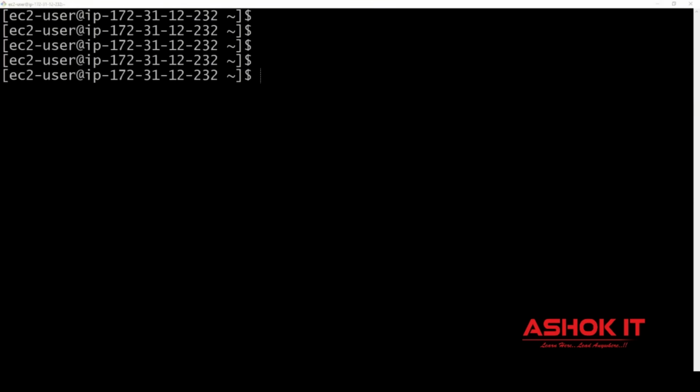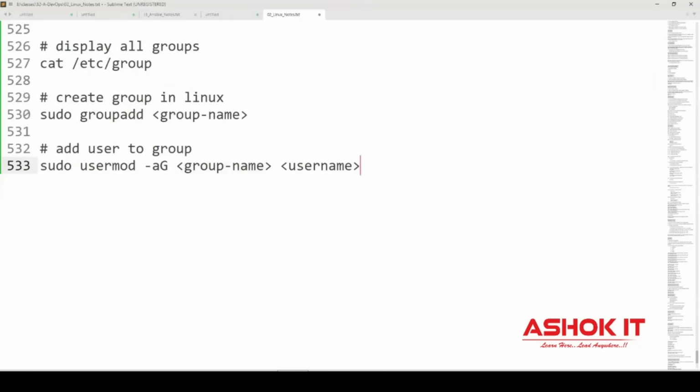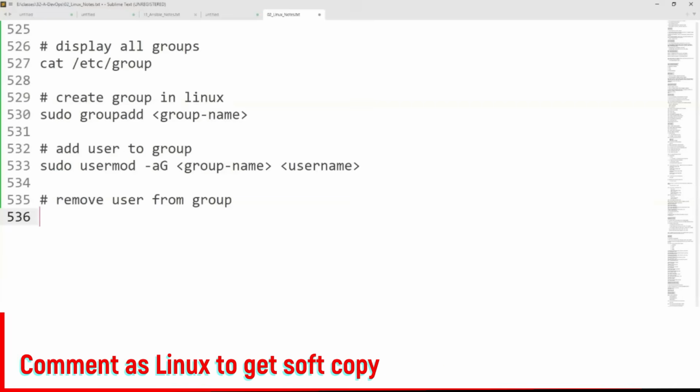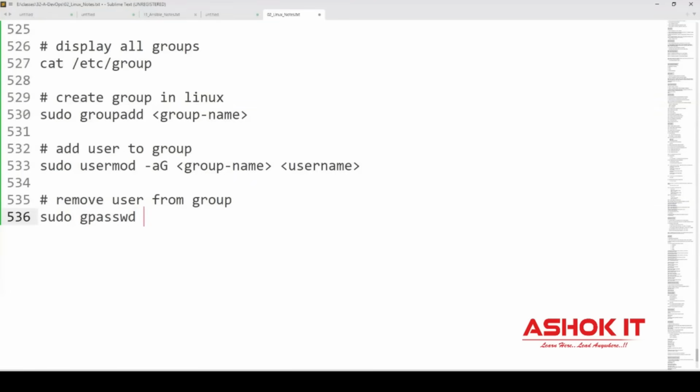Now I want to remove the user from the group. So how to add the user to the group? How to remove user from the group? To remove any user from the group, you can use the command sudo gpasswd -d. Delete this particular user from this particular group. To add the user, usermod command. To remove the user from the group, gpasswd command.